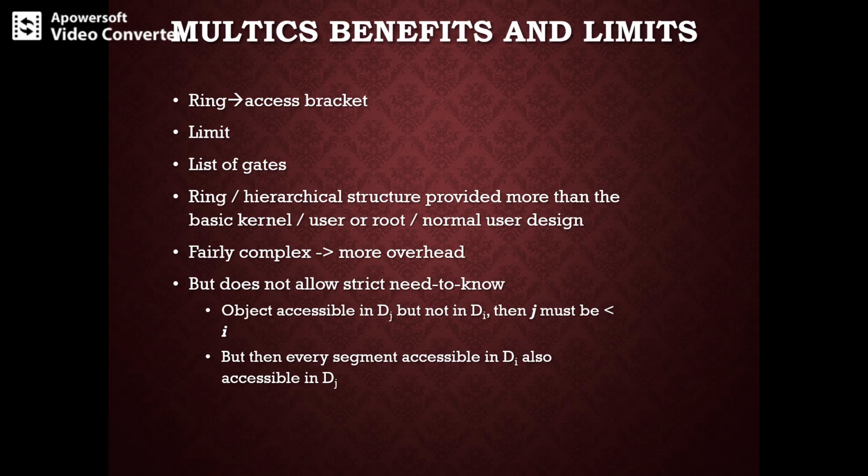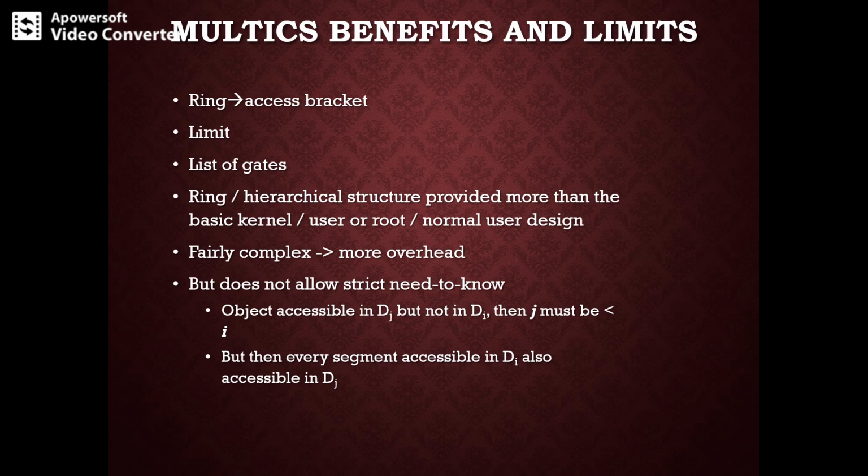The segment descriptor includes an entry which identifies the ring number. So for each ring there will be a segment descriptor, and each descriptor identifies the ring number. In addition to that, it includes 3 access bits to control reading, writing and execution. Let's say when a process is executing in ring i, it cannot access a segment associated with ring j when j is less than i. So this is a kind of access restriction.